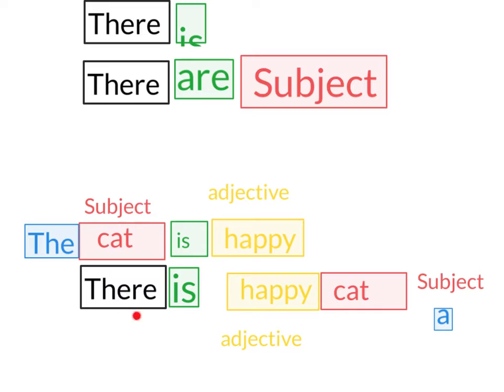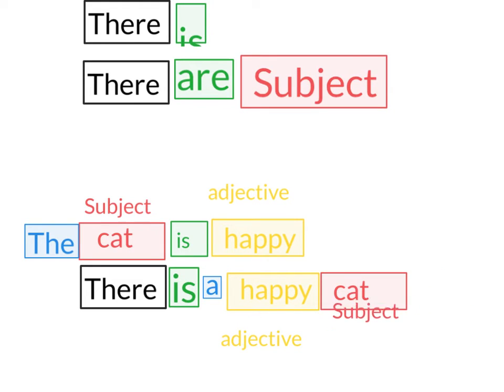Can I say there is happy cat? No, because cat is just one, so we still need to use a. Where should we put it? We're not going to put it here. We're going to put it in front of the adjective. So we say, there is a happy cat.